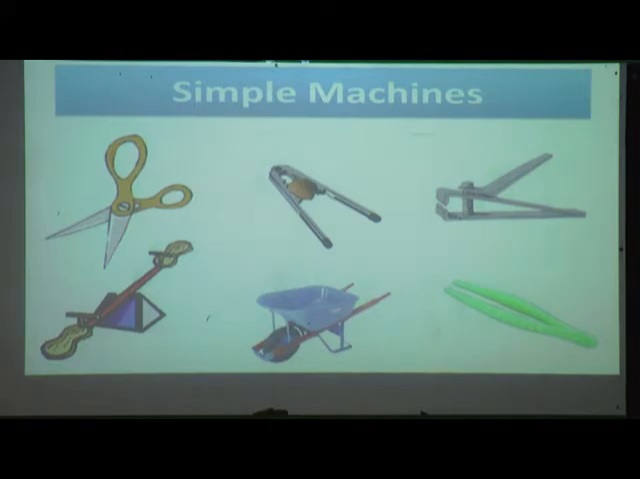Scissor, second is nut cutter, third one is nail cutter, fourth one is seesaw, fifth one is, yes, you have seen when constructions are there, that time you see this trolley, or we can say it is one type of cart, and last one is plucker. These are some examples of lever.